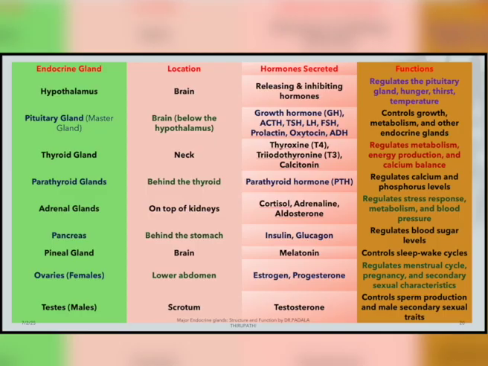These three hormones are secreted by the thyroid gland. The major function of the thyroid gland is to regulate metabolism, energy production and calcium balance. Calcium balance is most important for bone strength and muscle strength. So, that is why the thyroid gland is also most important, and our metabolic rate depends upon thyroid gland function or thyroxine.